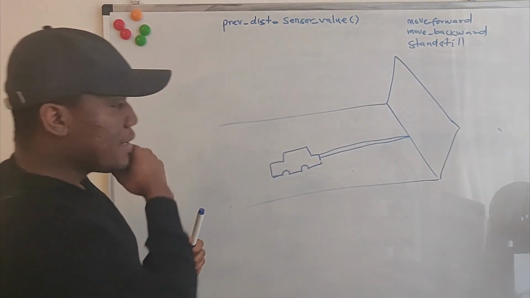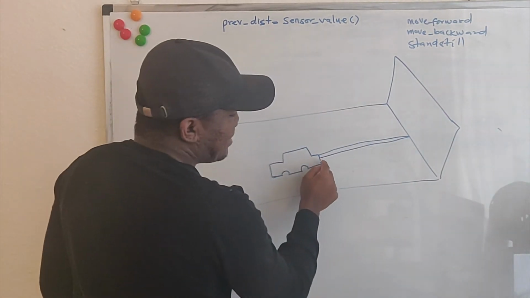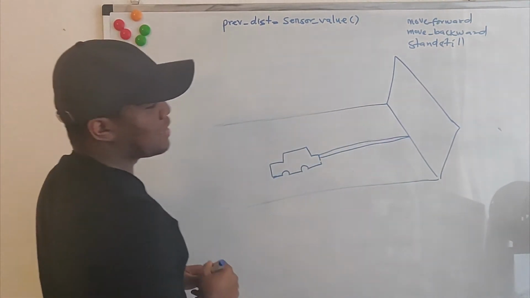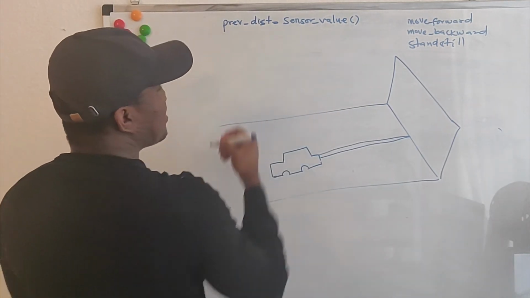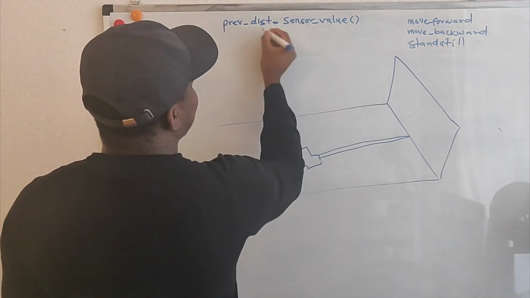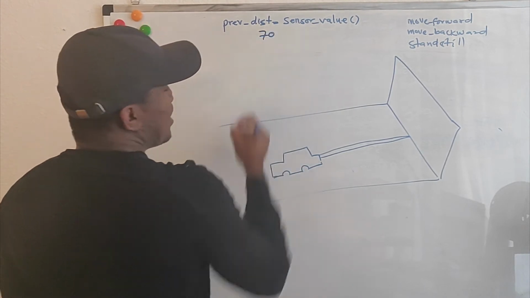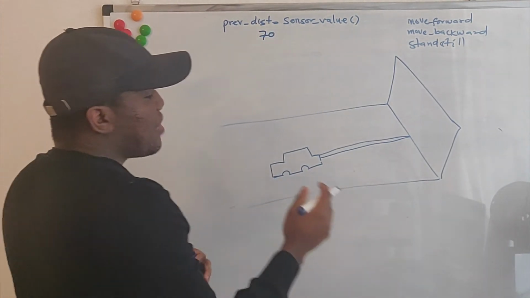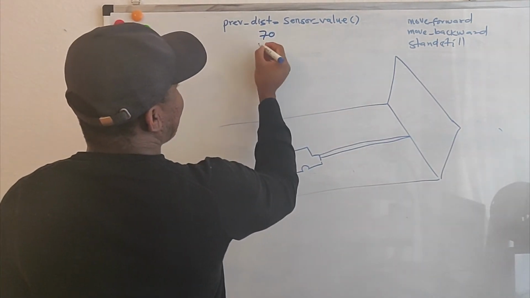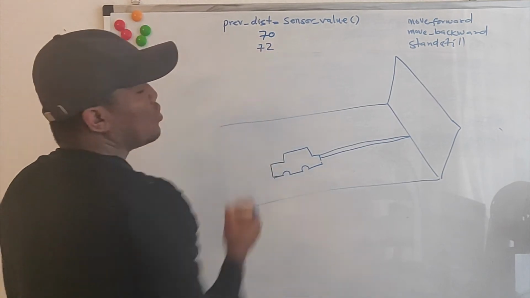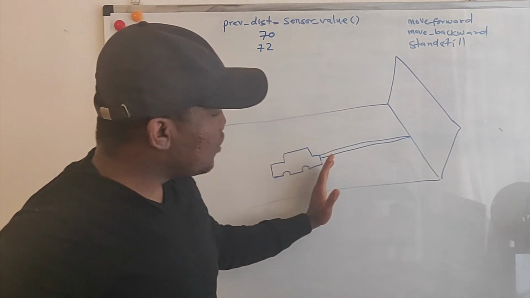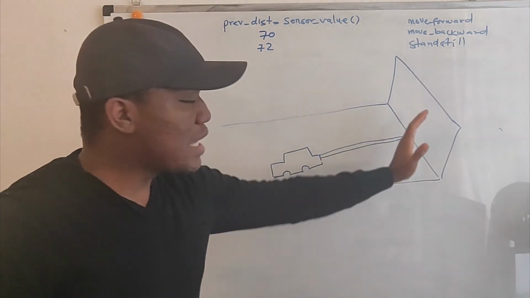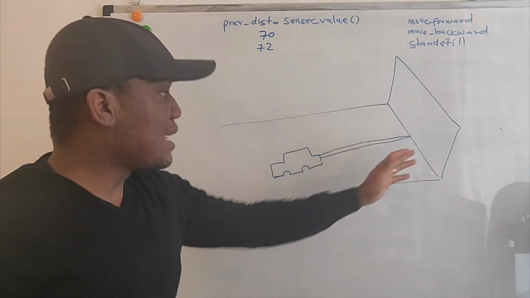When it moves back, it will measure its distance from the obstacle once more. Okay, so let's say it started off with previous distance being equal to, let's say, 70. Now it moves backward, it measures its distance, and it realizes that the distance is now 72. So we say, okay, our objective is for you to get closer and closer to the obstacle in front of you.